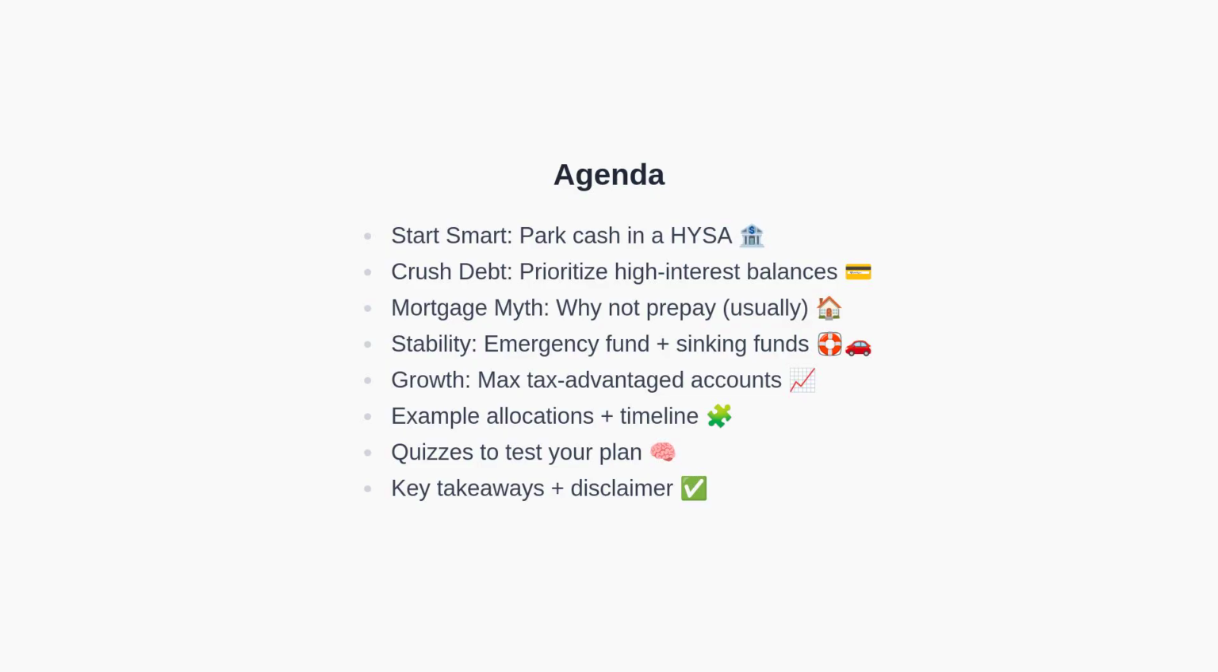First, we will start with immediate actions, then move to debt strategy, followed by mortgage considerations. Next, we will build stability, then transition to long-term growth. After that, we will view example allocations and a practical timeline, followed by short quizzes, and finally wrap up with key takeaways and a disclaimer.